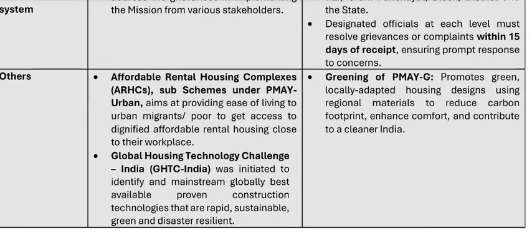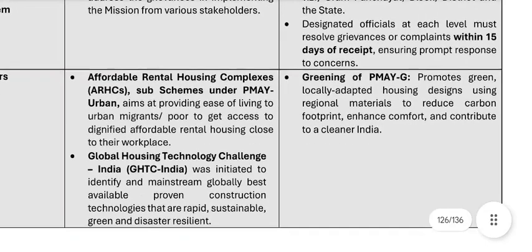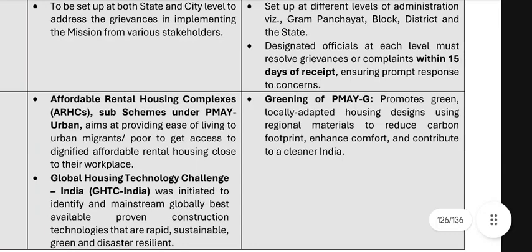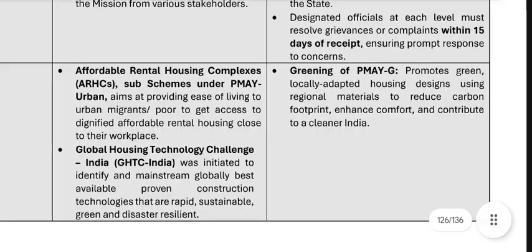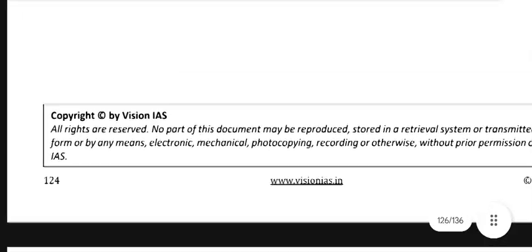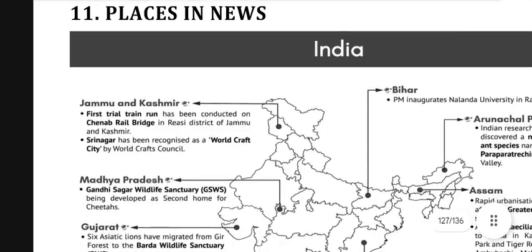Global Housing Technology Challenge India, GHTC India, was initiated to identify and mainstream the globally best available proven construction technologies that are rapid, sustainable, green and disaster resilient. Greening of PMAYG promotes green, locally adapted housing designs using regional materials to reduce carbon footprint, enhance comfort and contribute to a cleaner India. Next we have the places in news.